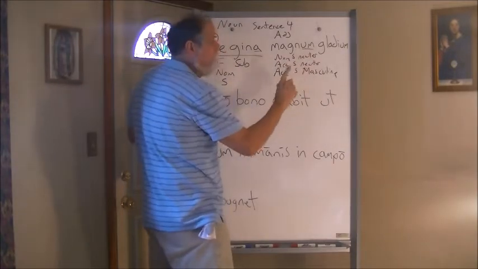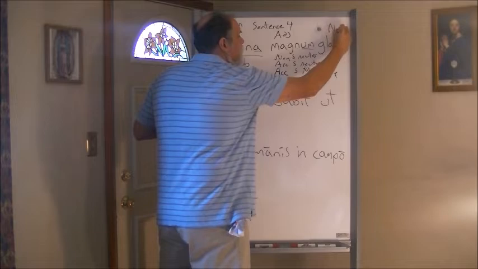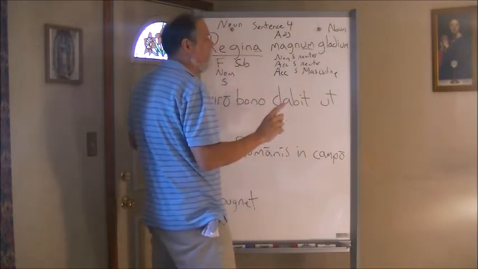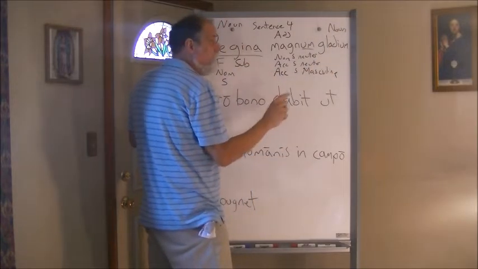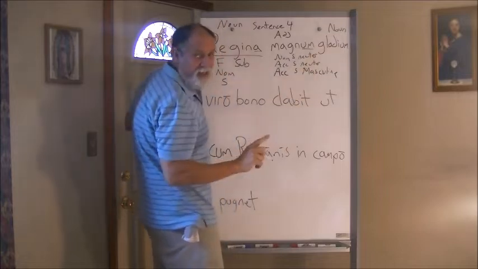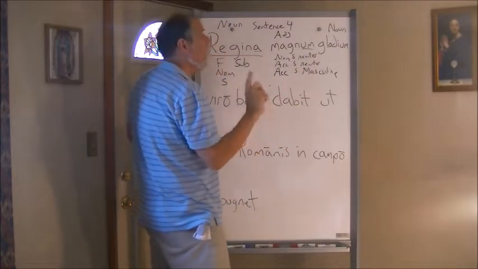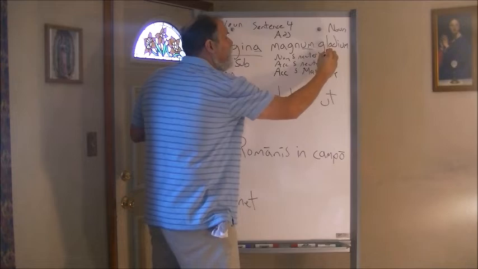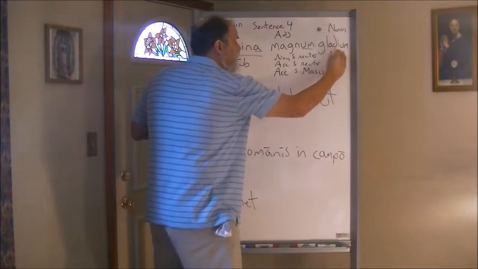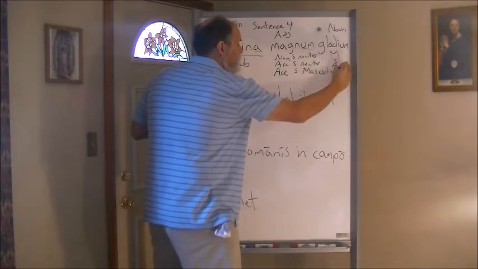Gladium is what? What part of speech? Well, it's a noun. All right, so we have another noun. So what's our gender, number, and case? Well, this one can only be one thing because gladius, gladii is masculine, right? It can only be masculine, singular, and accusative.